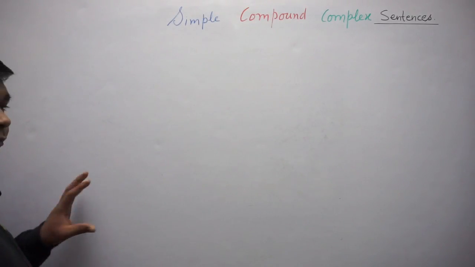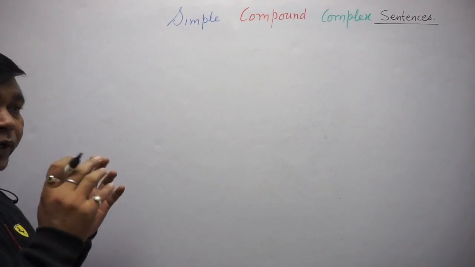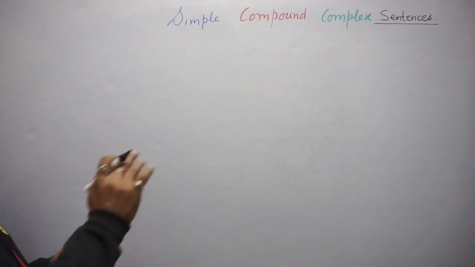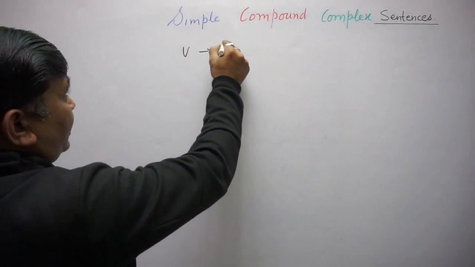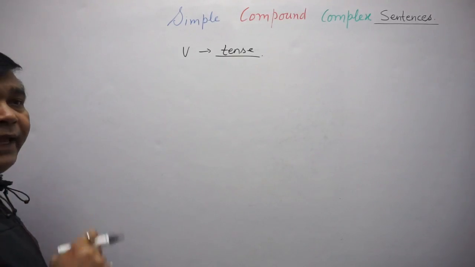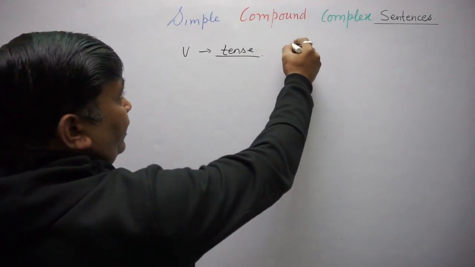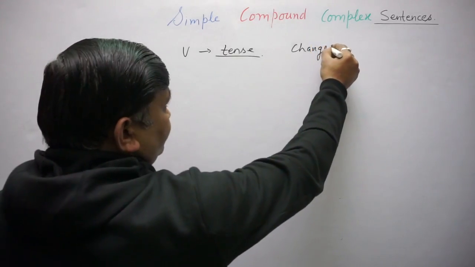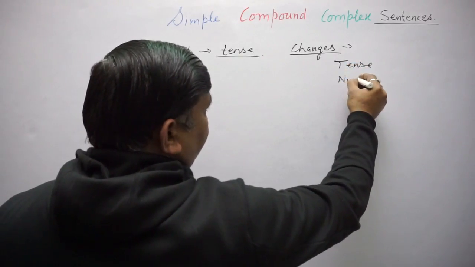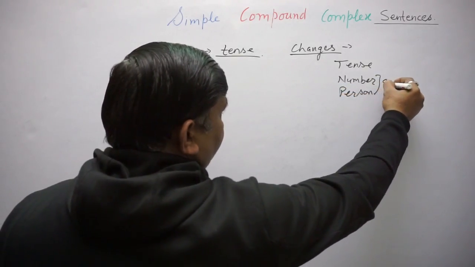Finite verbs are those verbs which play the role of the main verb, which tell us about the tense of the sentence, or which change when we change the tense, or when we change the number and person of the subject.